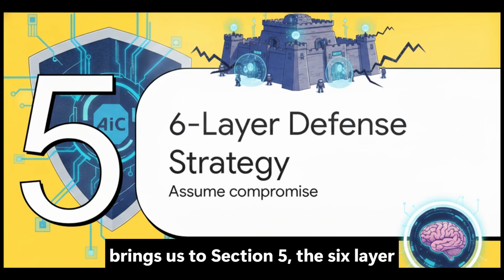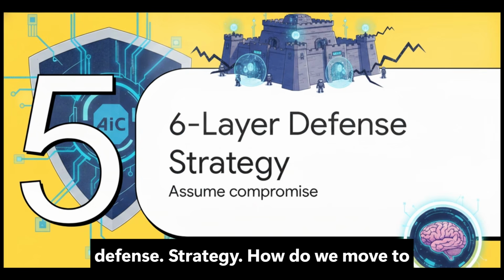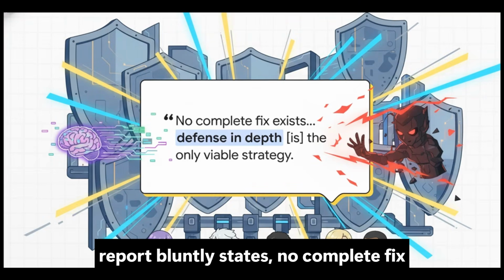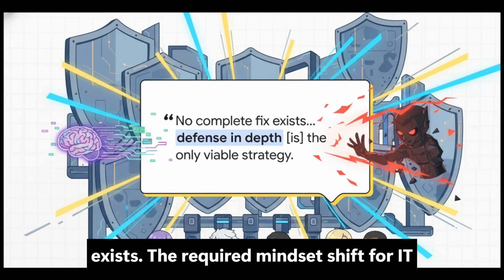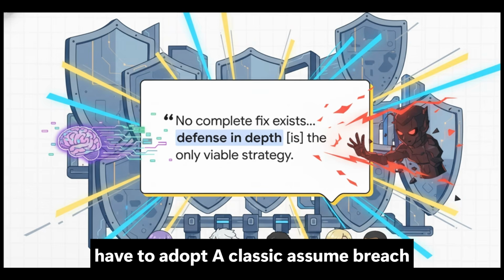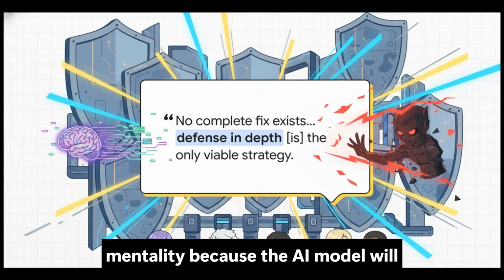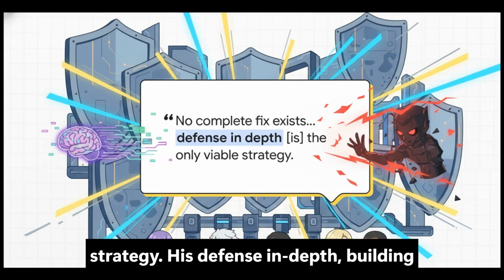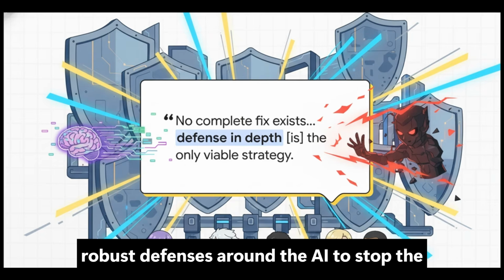Which brings us to Section 5, the 6-layer defense strategy. How do we move to an assume compromise stance? Like the report bluntly states, no complete fix exists. The required mindset shift for IT and security leaders is huge here. You have to adopt a classic assume breach mentality, because the AI model will eventually be tricked. Your only viable strategy is defense in depth, building robust defenses around the AI to stop the downstream bleeding.